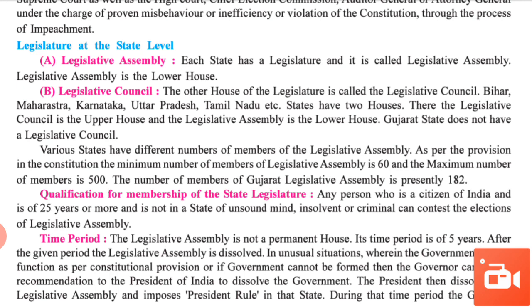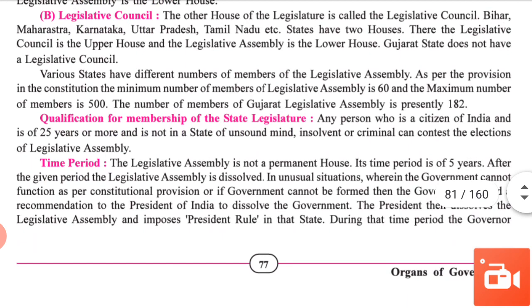The number of members of the legislative assembly in Gujarat is presently 182.